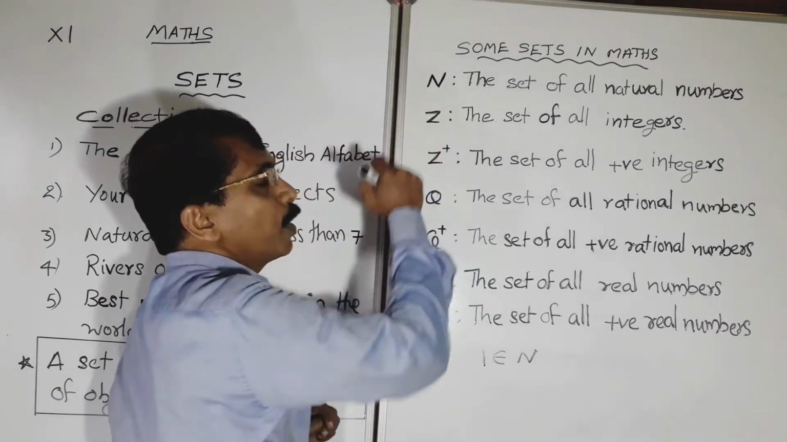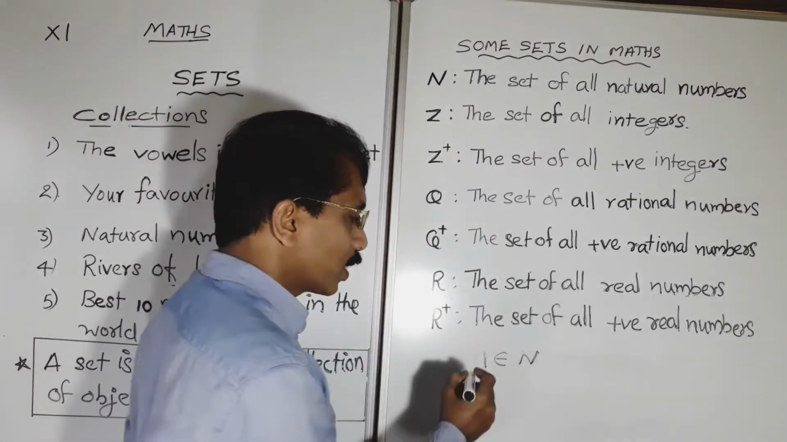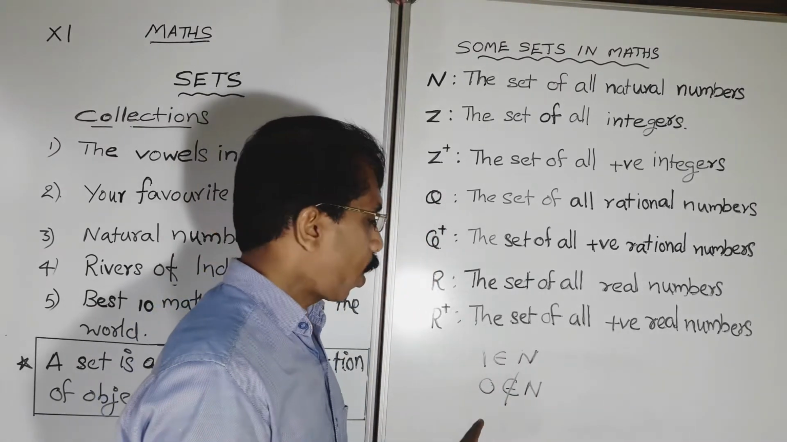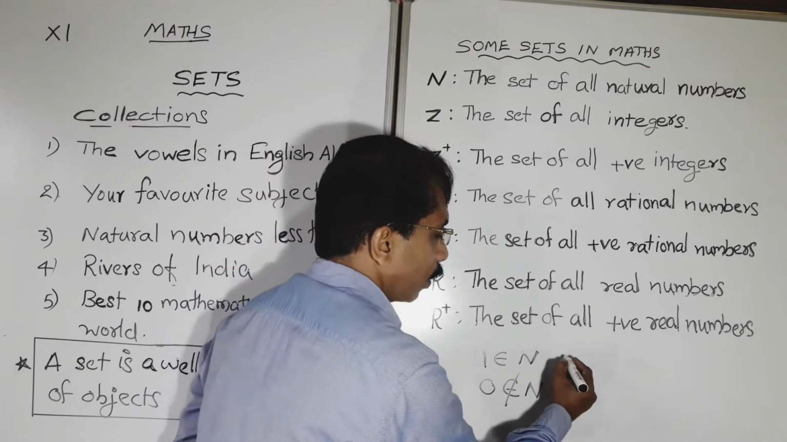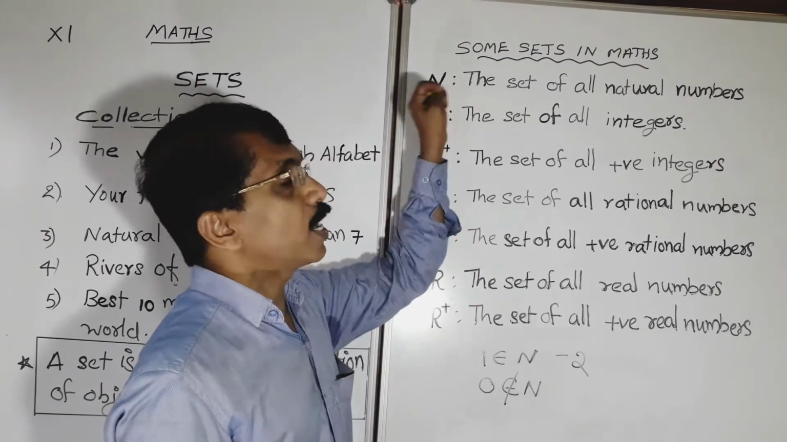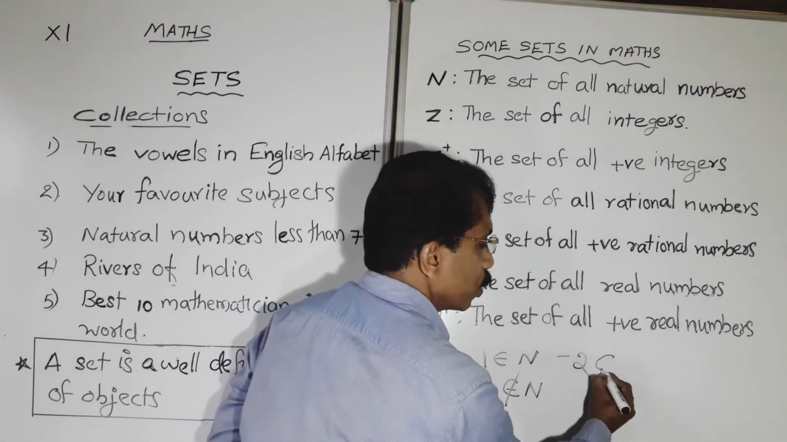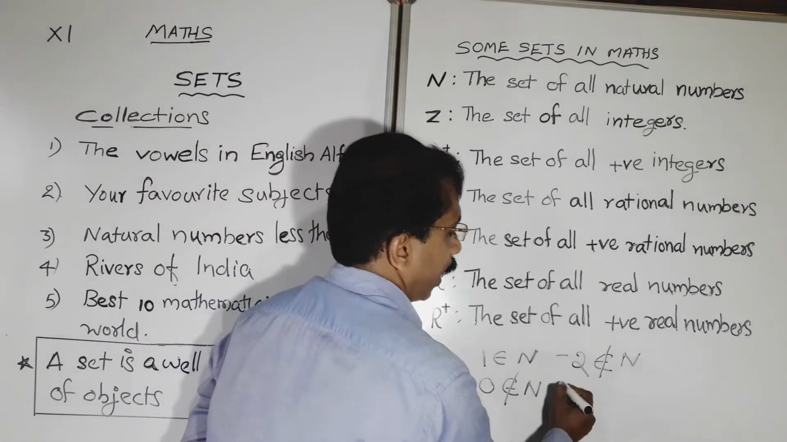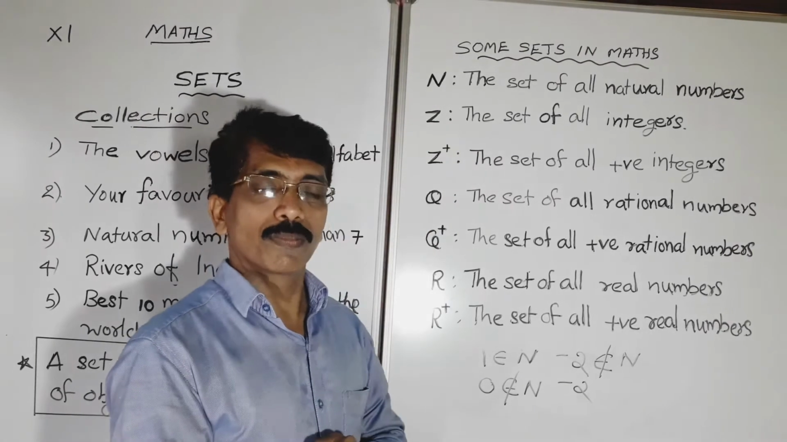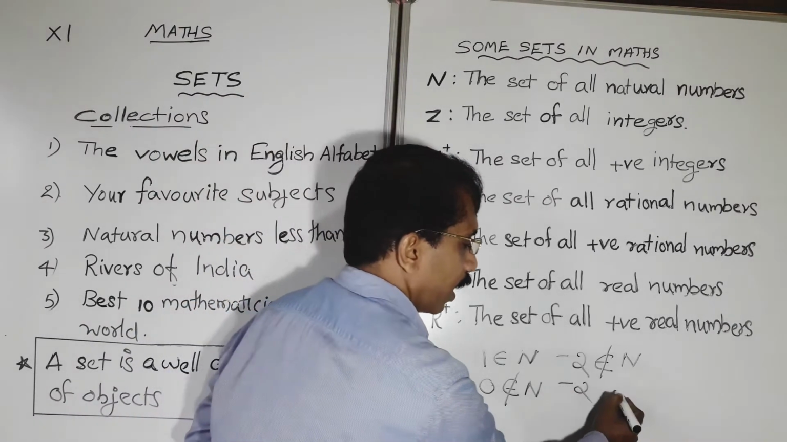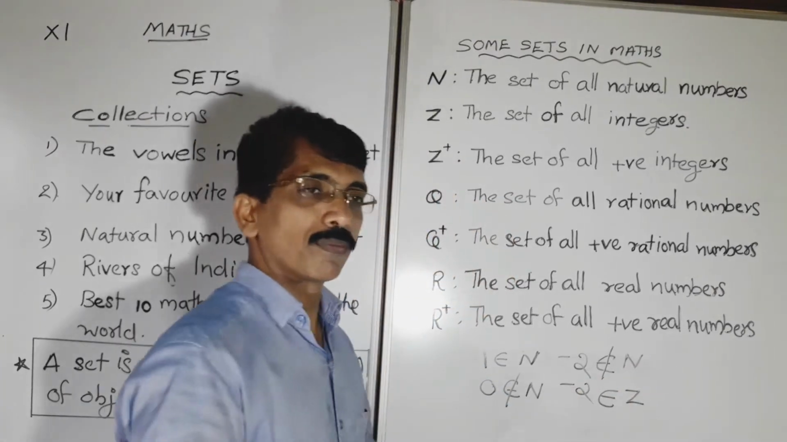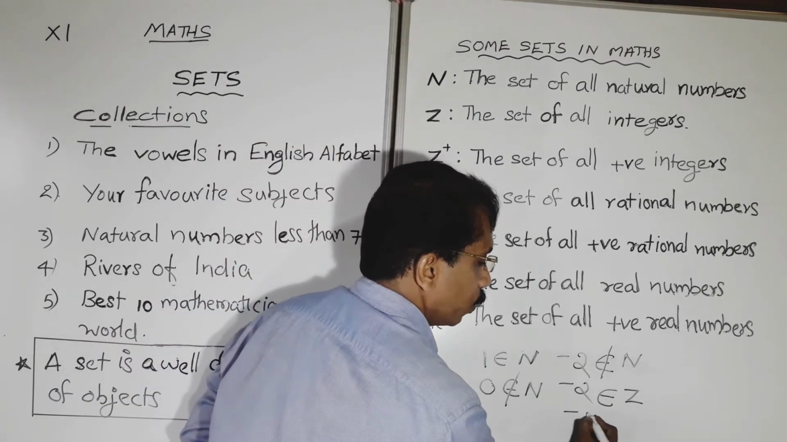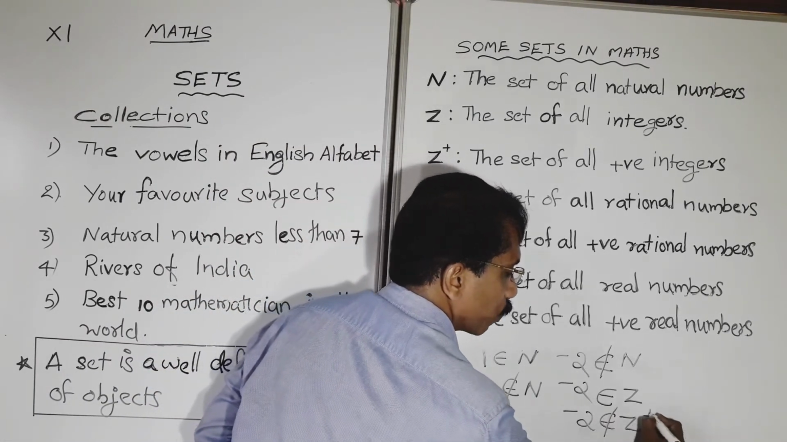And if I ask about 0, is 0 a natural number? We can say that 0 does not belong to N. This is the symbol we are using. Now, if I ask about negative 2, is it an element of the natural numbers N? No, negative 2 does not belong to N. Is negative 2 in Z? Negative 2 is an integer, so negative 2 belongs to Z. Does it belong to Z plus? Is it a positive integer? No. Negative 2 does not belong to Z plus, we can write.